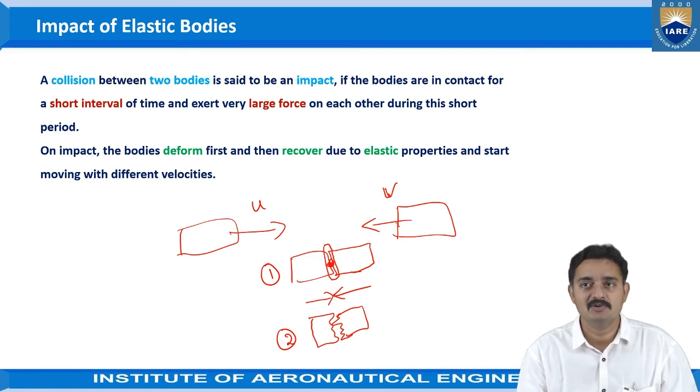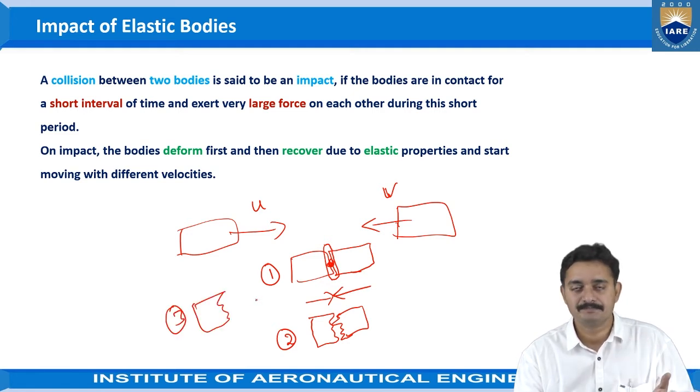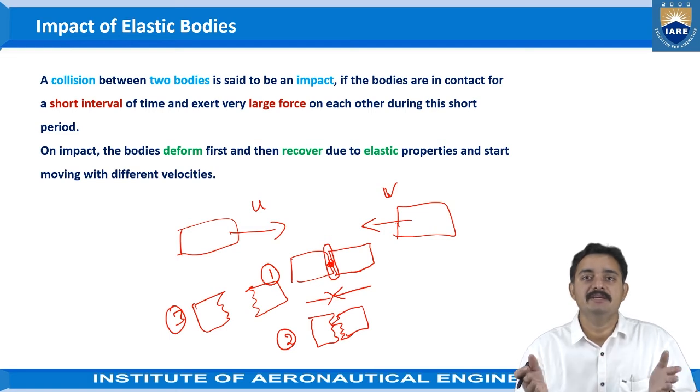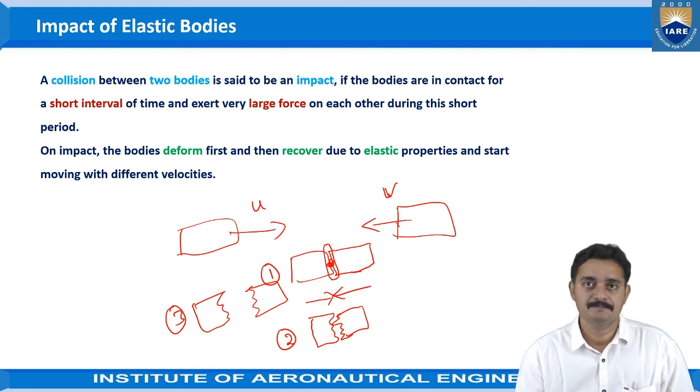Because of that property, at the third stage, the deformation, not the complete deformation, will be cleared, and they get to the real or original shape of the objects, but maybe with some small deformation they will be separated. So these are the three stages that will be happening when an impact happens, right?